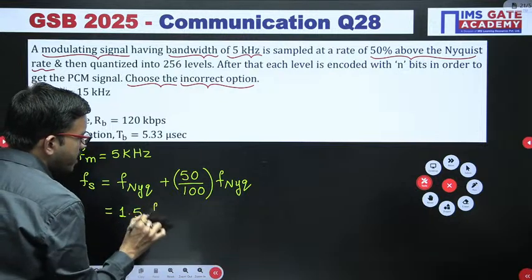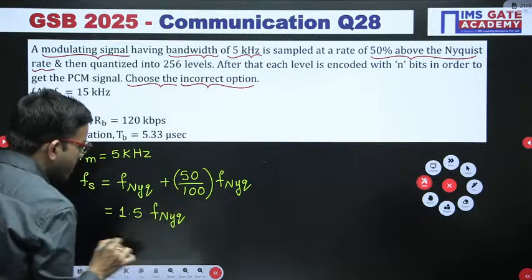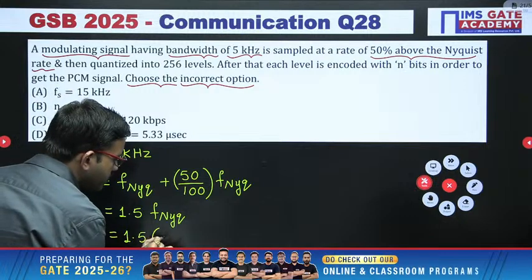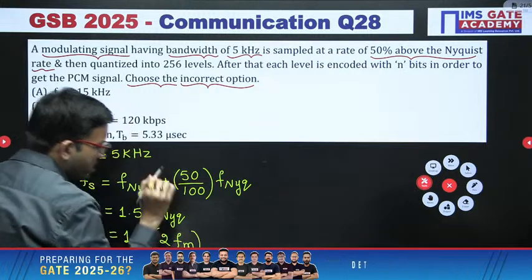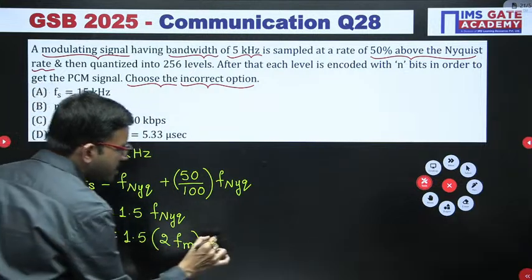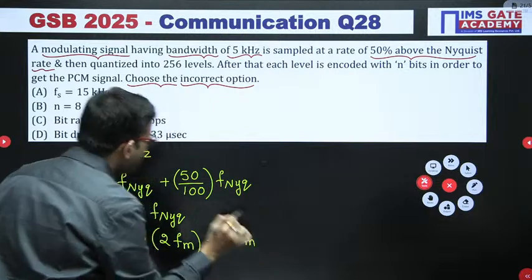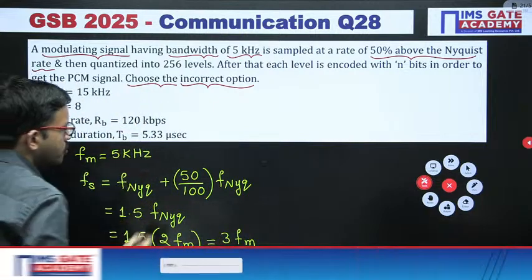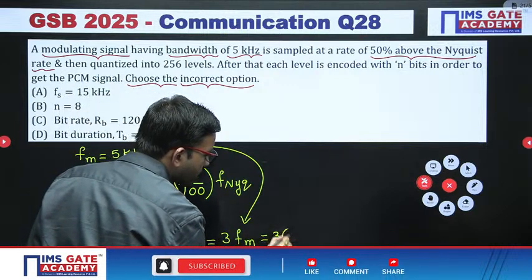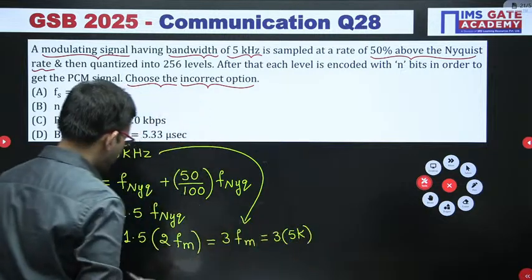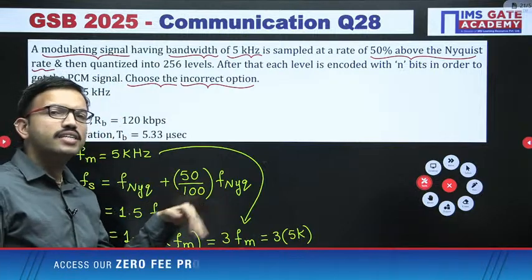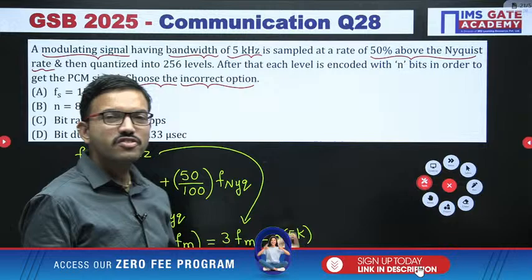1.5 times the Nyquist rate. Regarding the Nyquist rate, I hope all of you know that it is 2 times fm. So 1.5 into 2 is nothing but 3 into fm. The fm value is already 5 kHz, so substituting, we get 3 into 5k, that is 15 kHz. Whenever you have a sampling rate, you can represent it as number of samples per second.